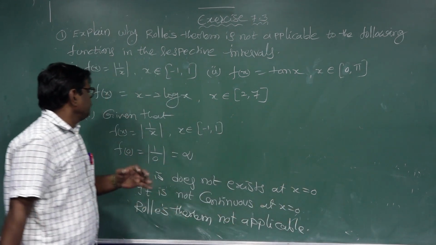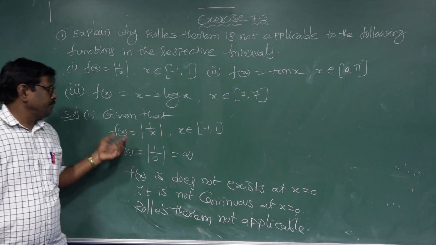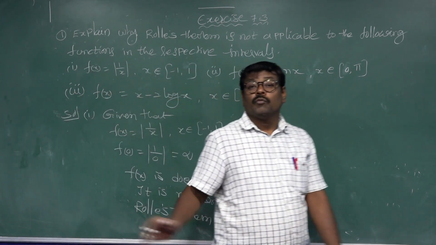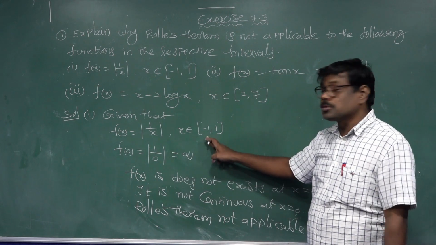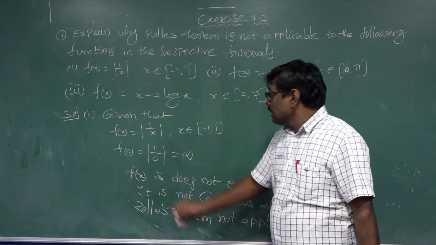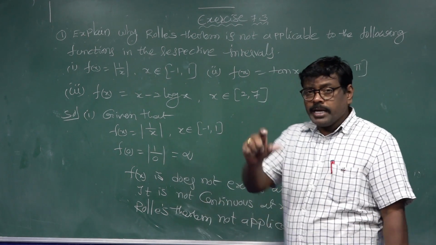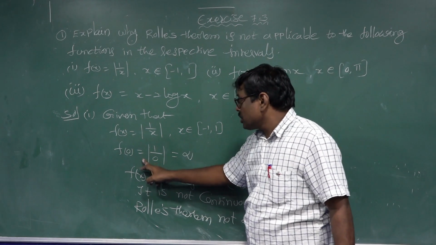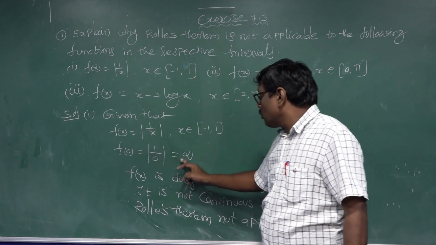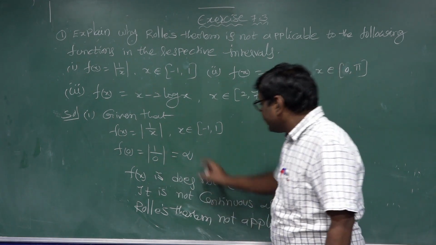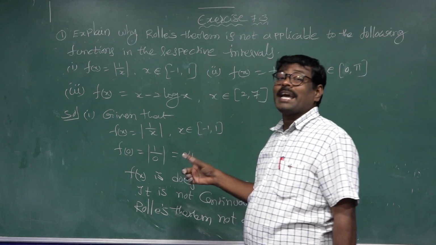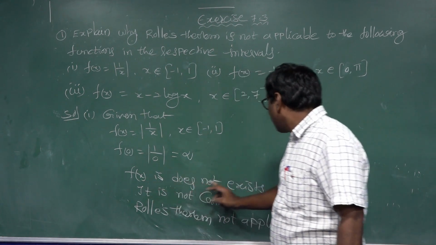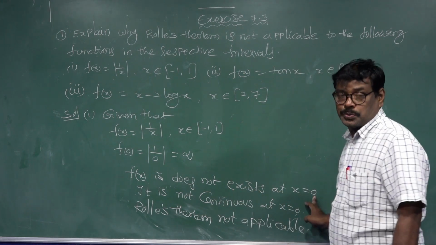First, listen. Given that f of x equals mod of 1 by x, x belongs to [-1, 1]. The values in between are -1, 0, 1. Substituting x = 0, mod of 1 by 0 equals infinity. This infinite value does not exist. So f of x does not exist at x equal to 0.